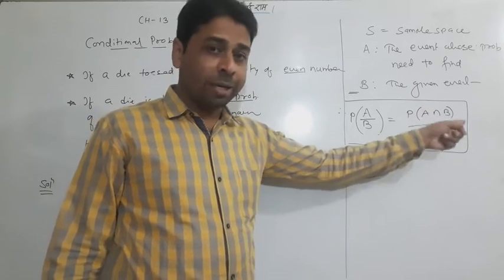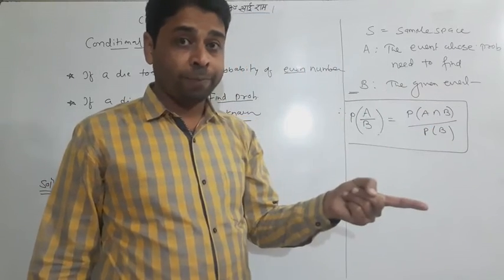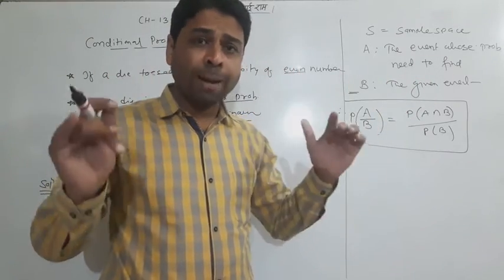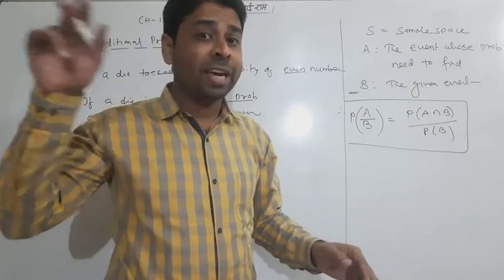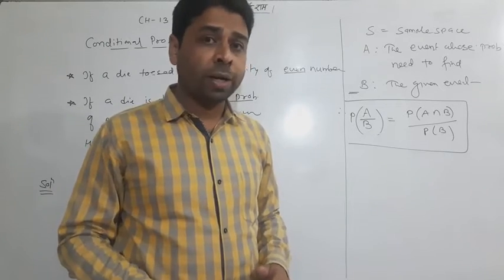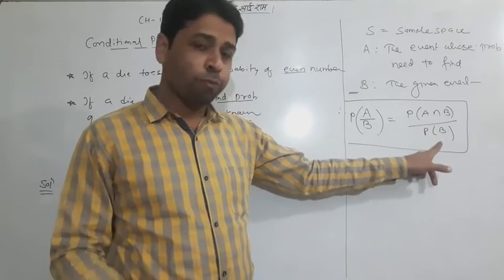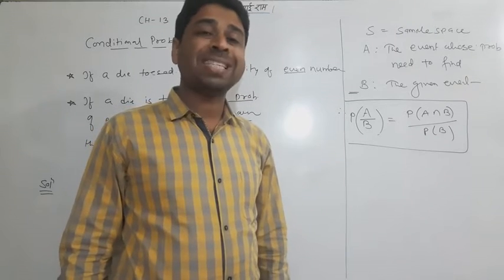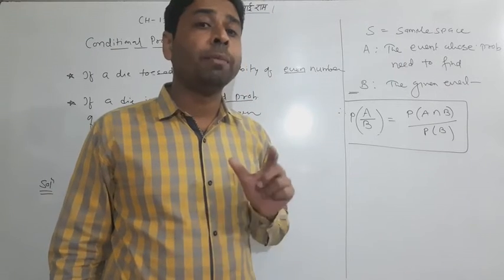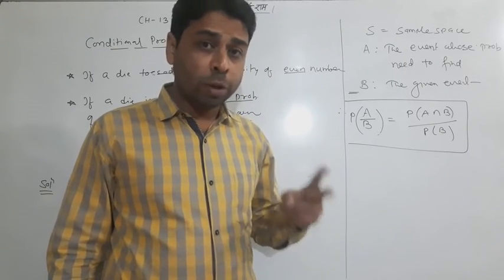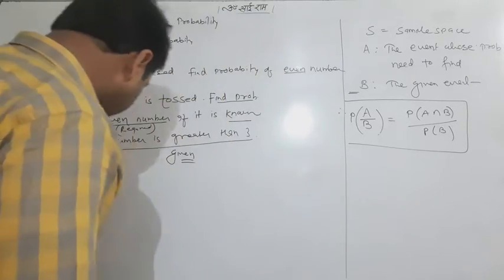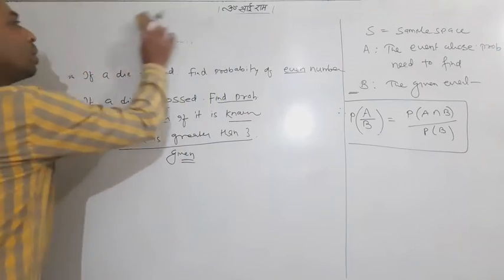And P of A is not coming here. So keep in mind that we do not need P of A. Sometimes A is so big, so large, we need not do the hard work on A. Whatever A is, that is good, but we don't have to find the probability of A. We need P of A intersection B. We need P of B. Okay, we'll go on now. We'll always take the symbol capital A for the particular event whose probability needs to be found out. B is the event which is given, which has occurred, which is well known. Okay, I have already taught you these three sentences, so it is good enough.